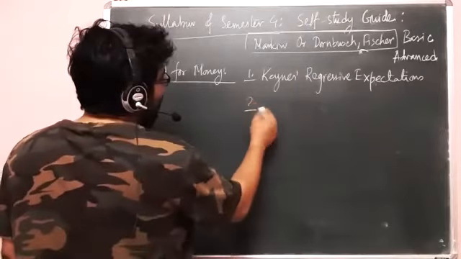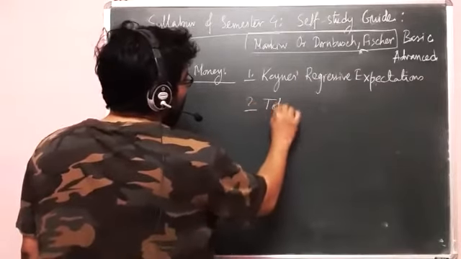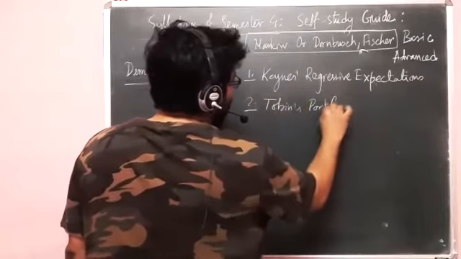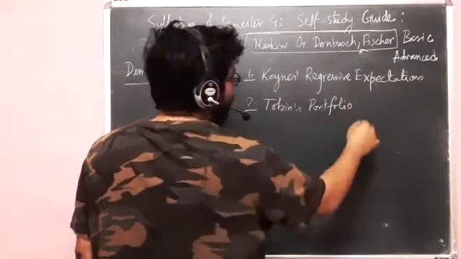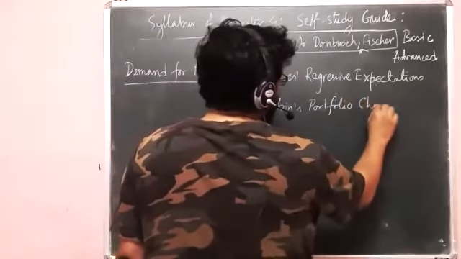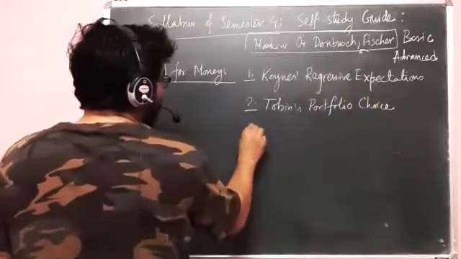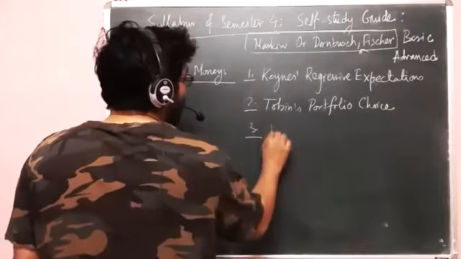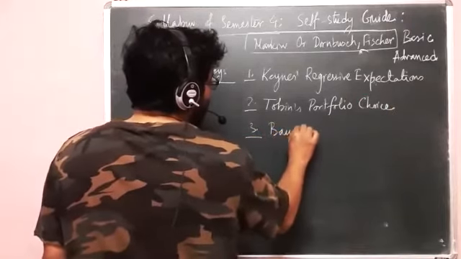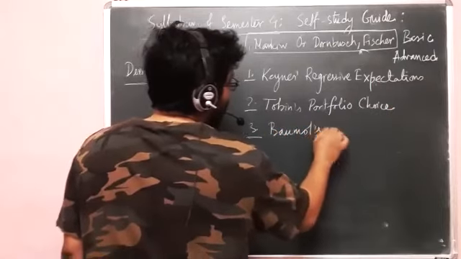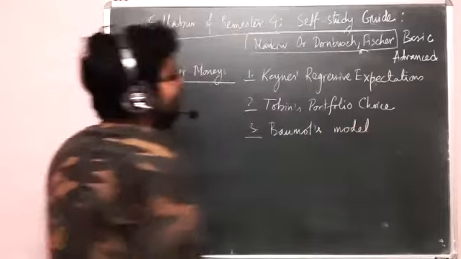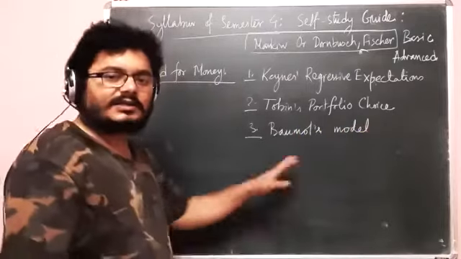Then in second, we have Tobin's portfolio choice model. Tobin's portfolio choice. Third, in three, we have Baumol's model. Baumol's model. Okay, but Baumol's model is for transaction demand.